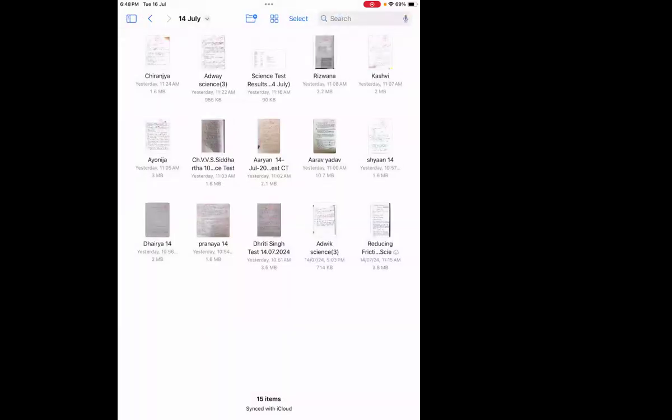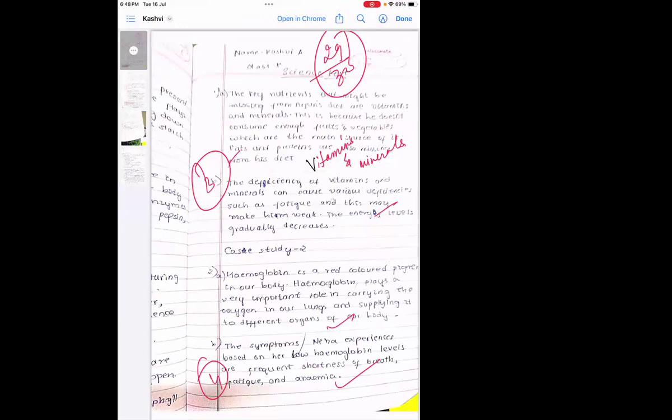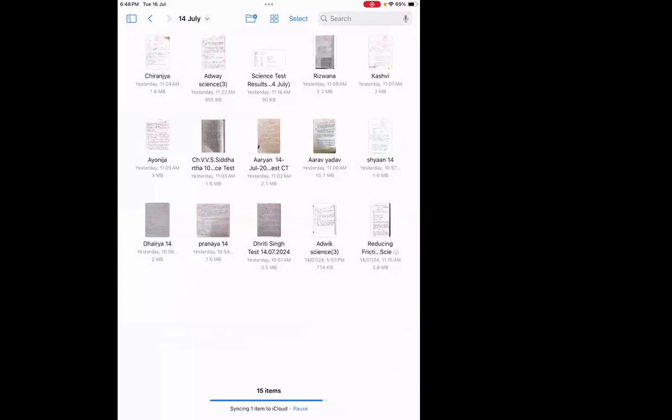Then Kashvi, for vitamins and minerals only you have lost 1 mark there. Other answers were correct. So fine, that's it.